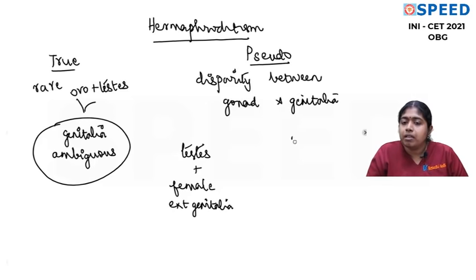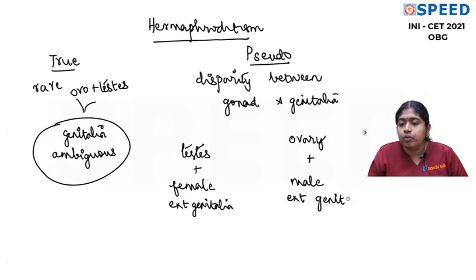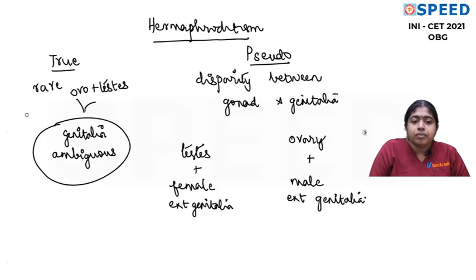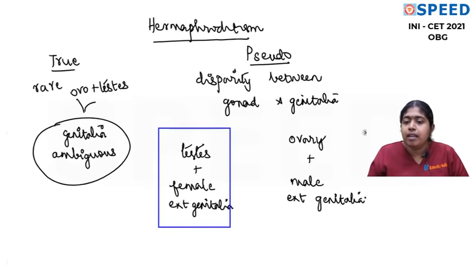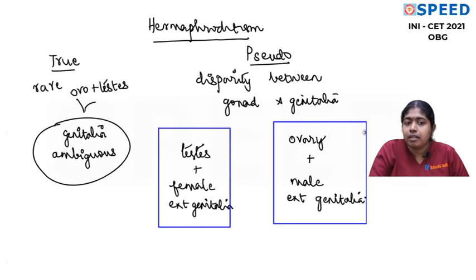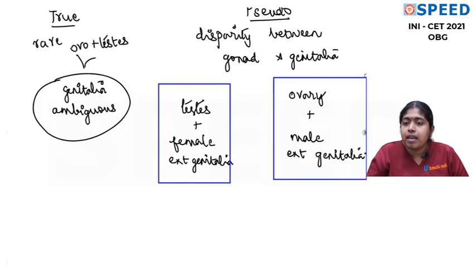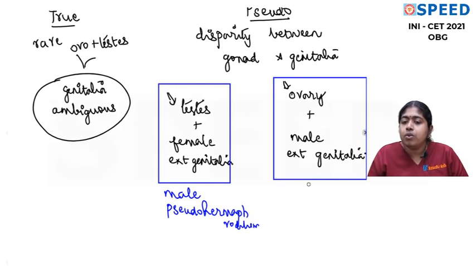Or the disparity can be like this: the gonad is the ovary plus male external genitalia. I hope now you are getting a clear idea of what is what. Now, based on the gonad, please remember it's not based on the karyotype, we say whether it is male or female pseudo-hermaphroditism. Here the gonad is testis, so we say male pseudo-hermaphroditism. Here the gonad is ovary, so we say female pseudo-hermaphroditism.